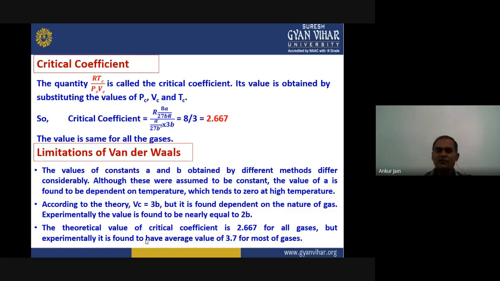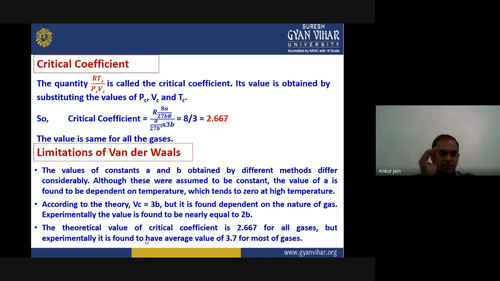The value of A is found to be dependent on temperature. When we perform some experiments and observe different gases, the value of A is found to be different for different gases, and it is totally dependent on temperature. The value of A tends to 0 at higher temperature. When we increase the temperature, the value of A goes down to 0.